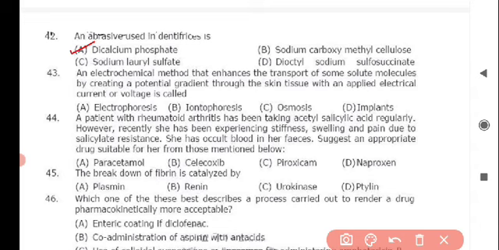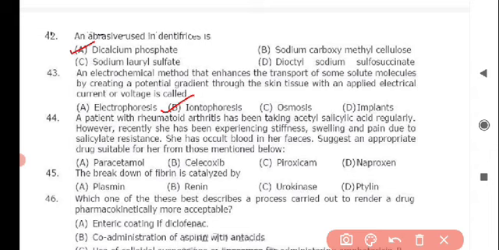Next question: an electrochemical method that enhances the transport of some solute molecules while creating a potential gradient through the skin tissue with an applied electrical current or voltage is called, and the correct answer is option B, iontophoresis. Next question: a patient with rheumatoid arthritis has been taking acetyl salicylic acid regularly.